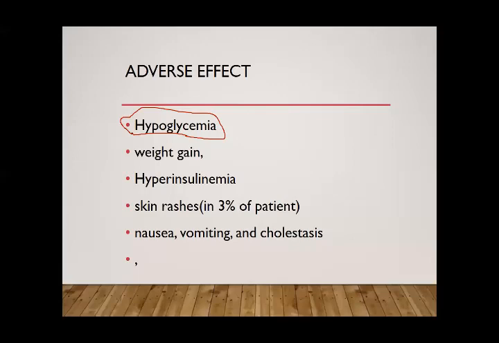Then it can cause weight gain. That's why I told you that it can be used in patients who are thin and lean. It can cause hyperinsulinemia, increased insulin release. It can cause skin rash in 3% of patients, nausea, vomiting, and cholestasis in the liver. So the main adverse effects of sulfonylureas are hypoglycemia, weight gain, skin rash, hyperinsulinemia, and nausea and vomiting.